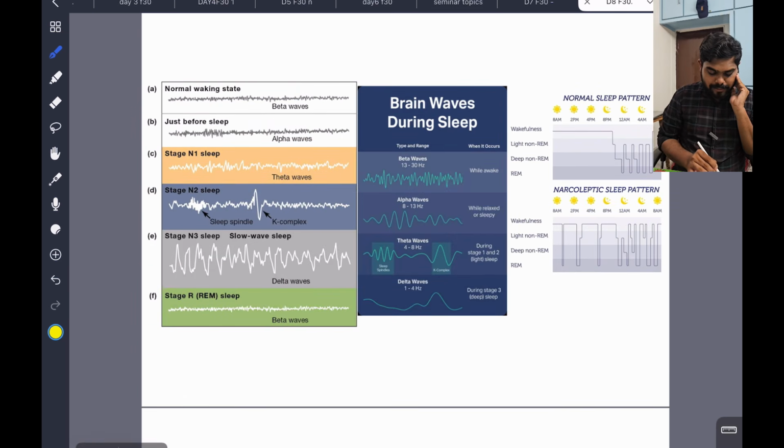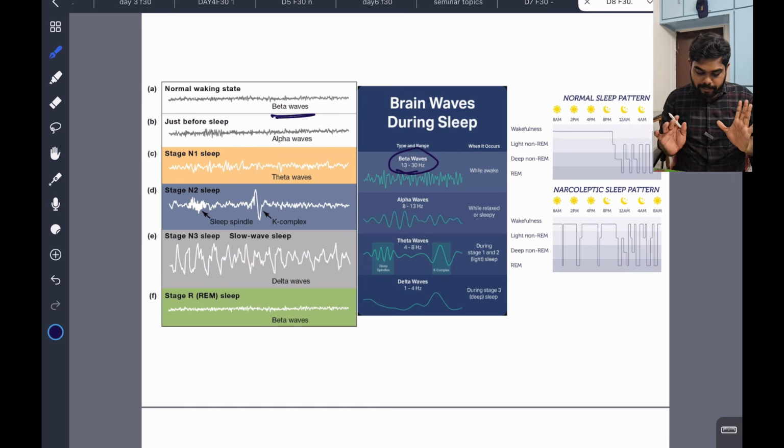You can see here the normal waking state. In the normal waking state, beta waves are there. You can see the beta waves. Beta waves are 13 to 30 hertz. So let it be.